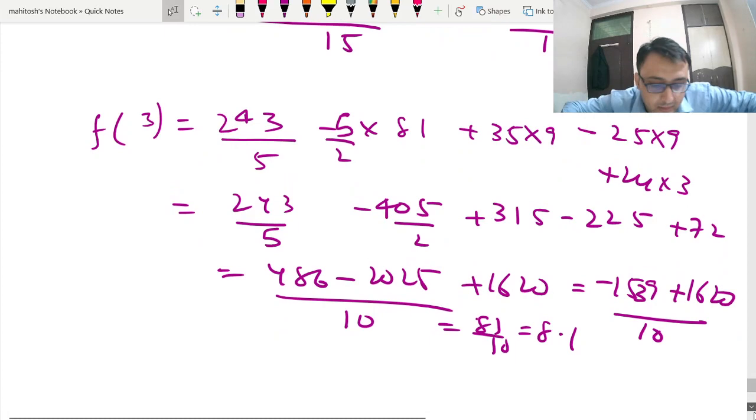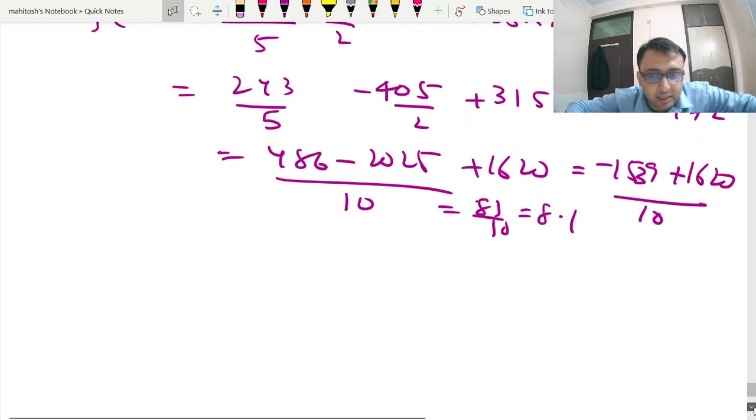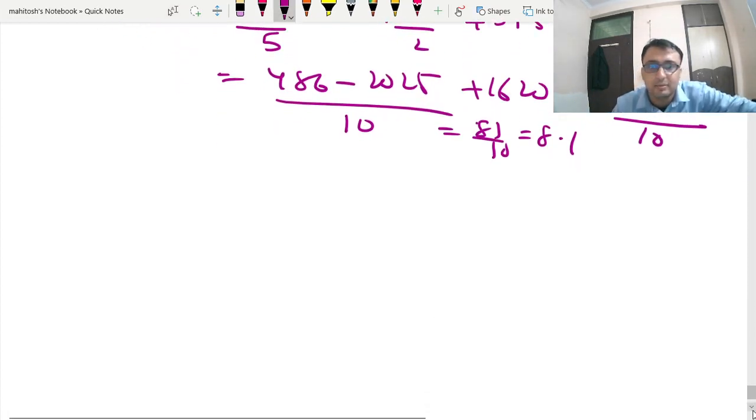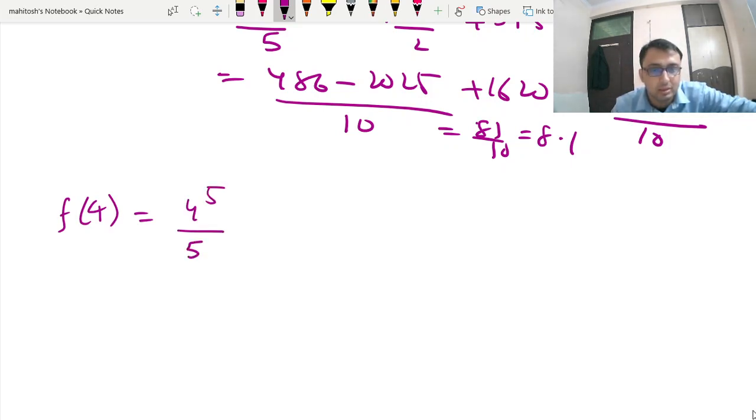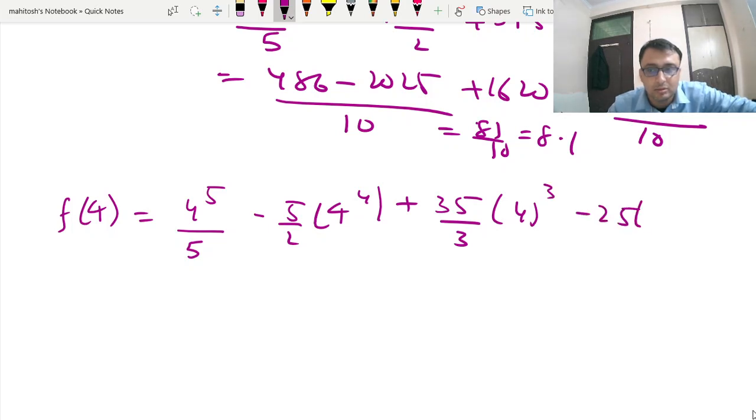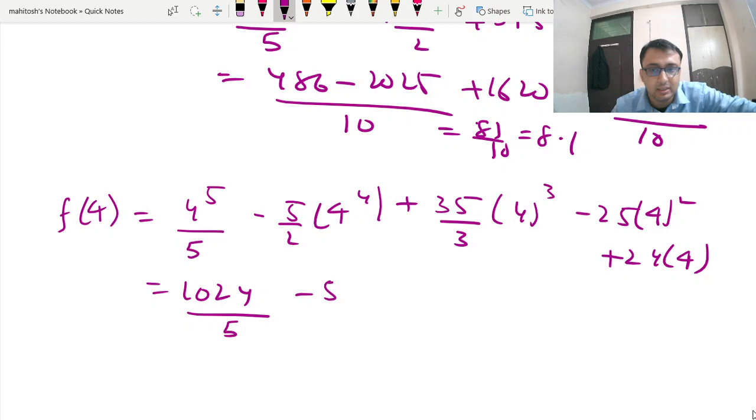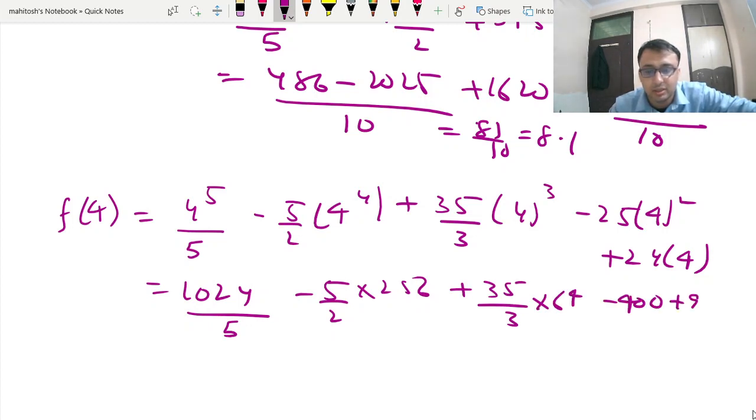Similarly, you have to find f(4) and f(5). 4 to the power 5 minus 5 by 2, 4 to the power 4 plus 35 by 3 plus 24. This is 1024 by 5 minus 5 by 2 into 256 plus 35 by 3 into 64 minus 400 plus 96.